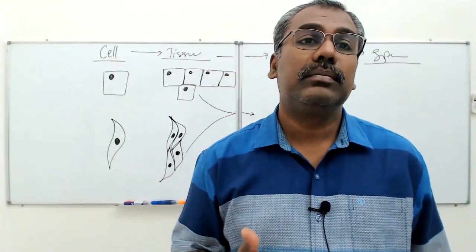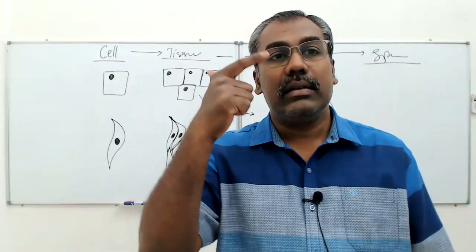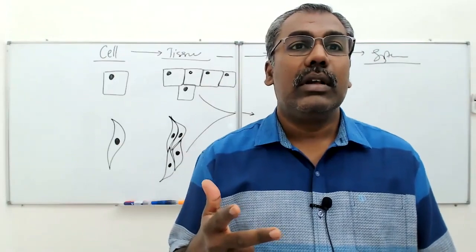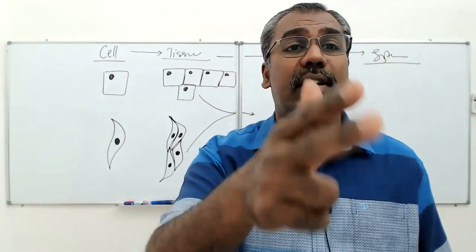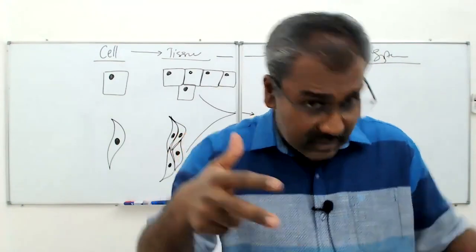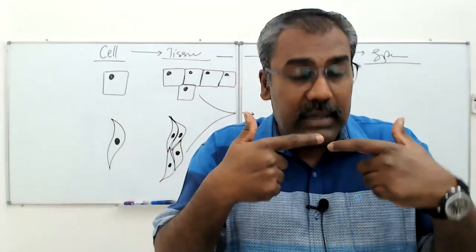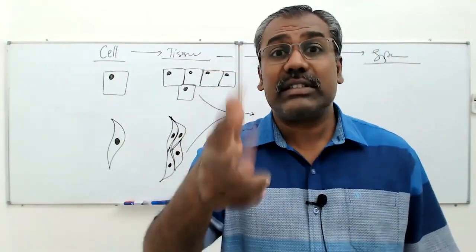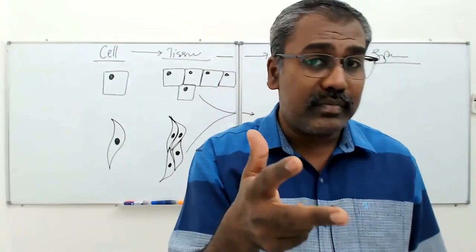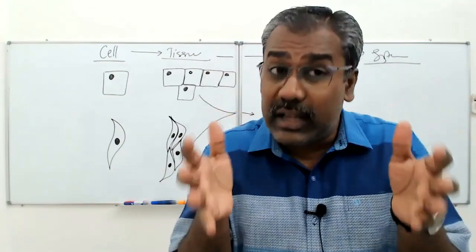Nombor dua. Esophagus, one of the organs. Number three. Mouth, esophagus. After esophagus is stomach. Stomach is an organ. Esophagus is an organ. Mouth is an organ. After stomach, duodenum. After stomach ialah duodenum.